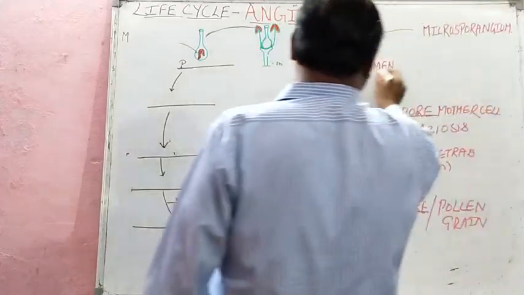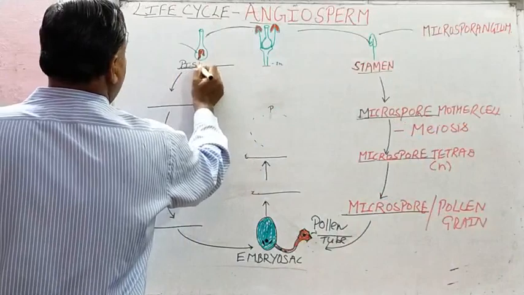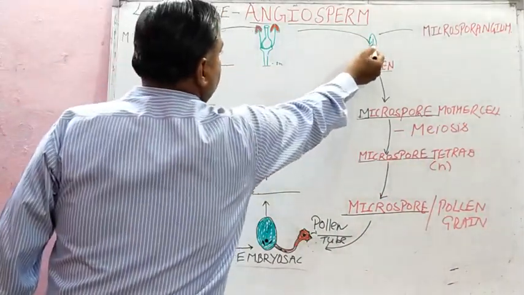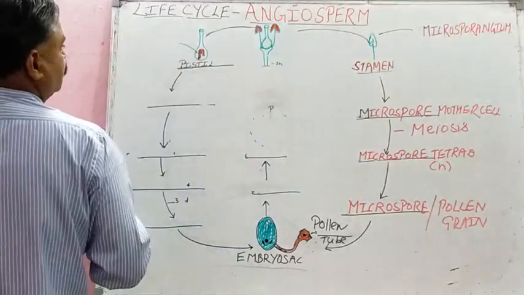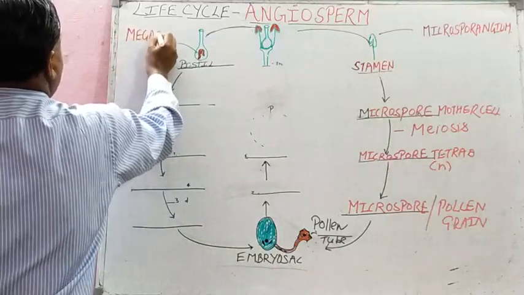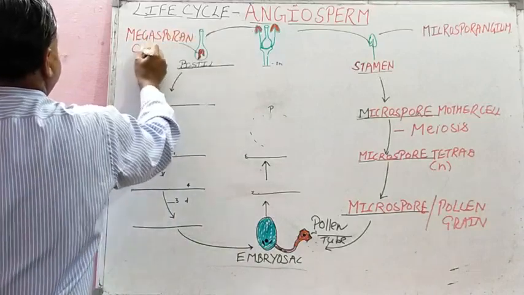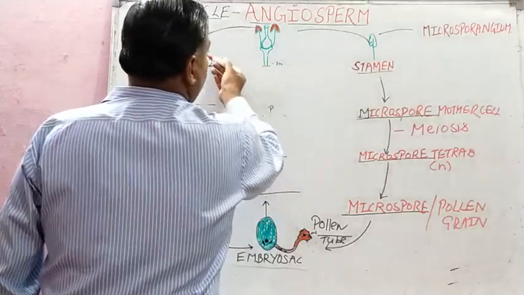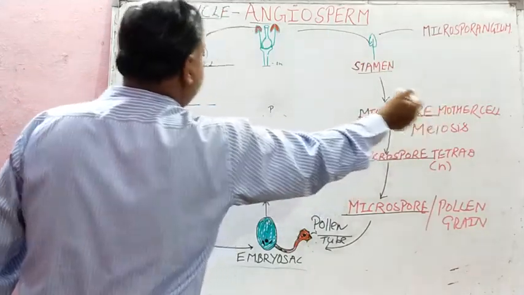What will be the opposite and parallel of stamen? It will be pistil. Opposite and parallel of stamen will be pistil, and opposite and parallel of microsporangium will be megasporangium. Ovule is also called megasporangium. Now here we have seen that inside microsporangium the microspore mother cell was developed.